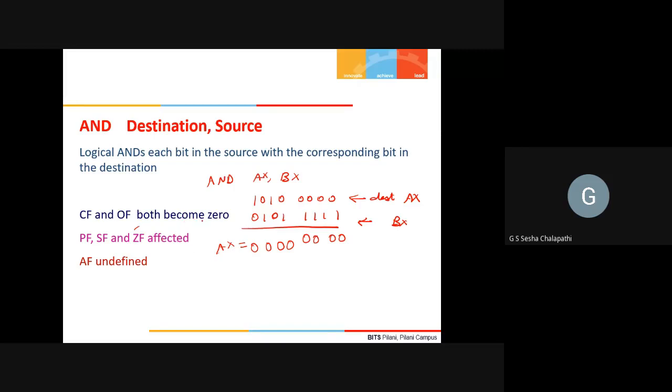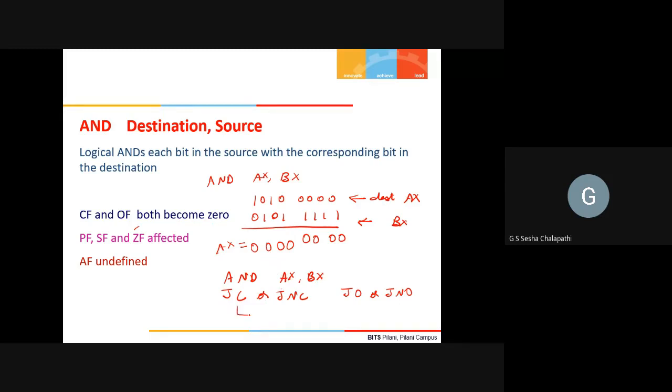So whenever you do an AND operation, let us say I have the instruction AND AX comma BX, following this I should not have JC or JNC, or JO or JNO, where the overflow flag is checked. Why? Because always, regardless of what is ANDed, the overflow flag and carry flag will be 0.